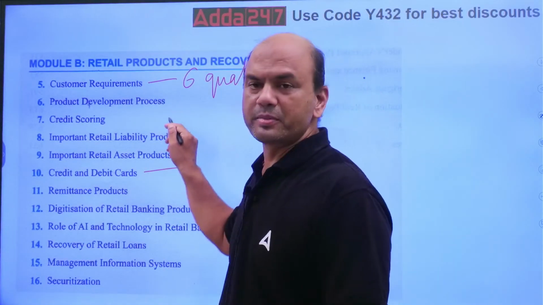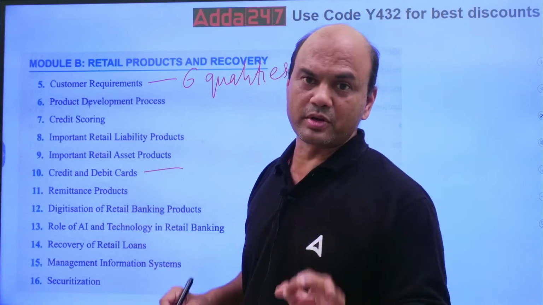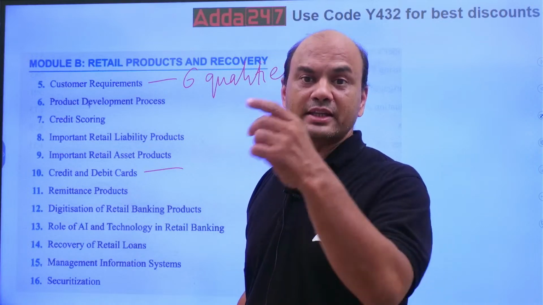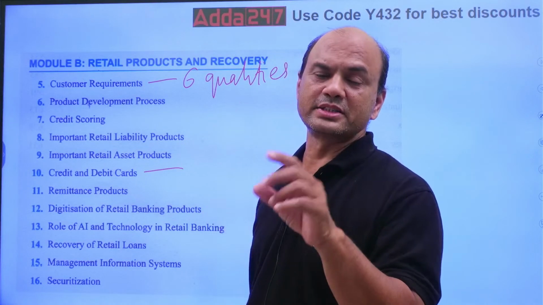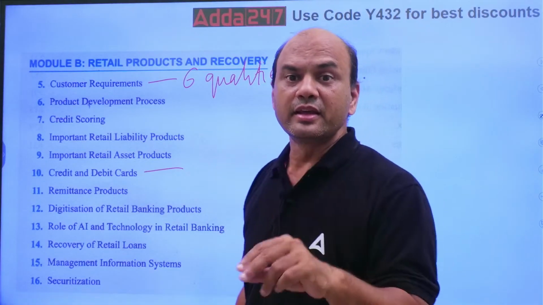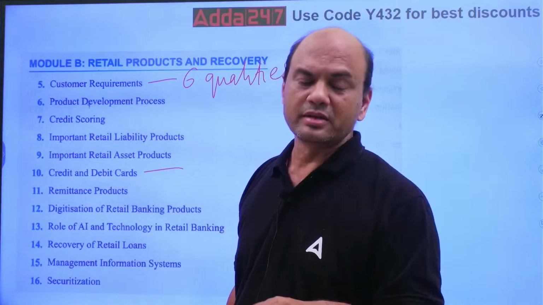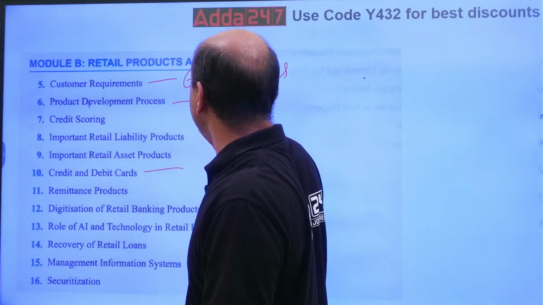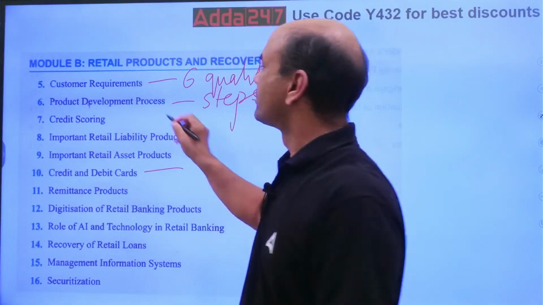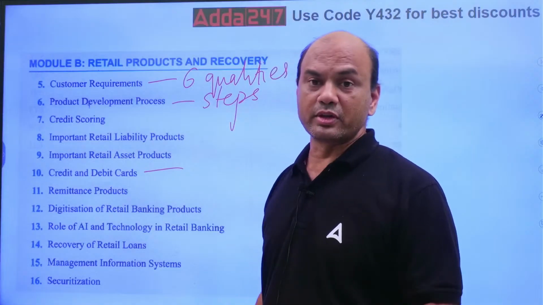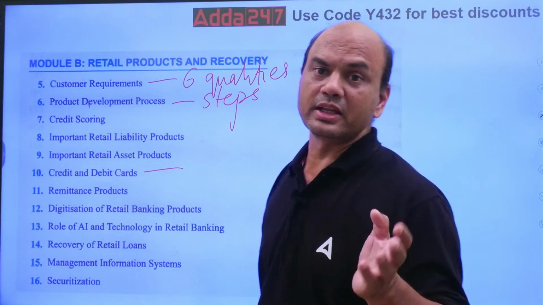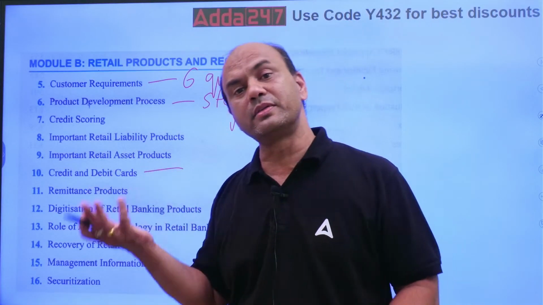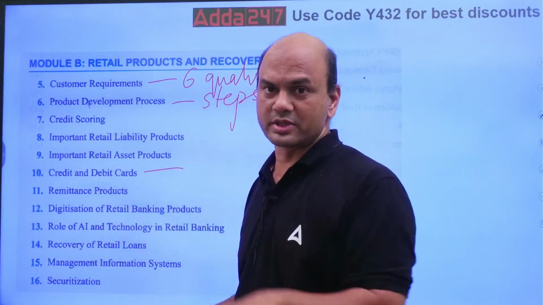Then next is the product development process. The sequence will be asked. What is the first step? What is the second? What is the third? Gathering the data, then analysis, then process, then implementing the PDP process, pilot testing, all these steps are given. So process steps will be asked. There are 1 or 2 more questions in this: how are products developed in nationalized banks, in private banks and in foreign banks? That is also asked.